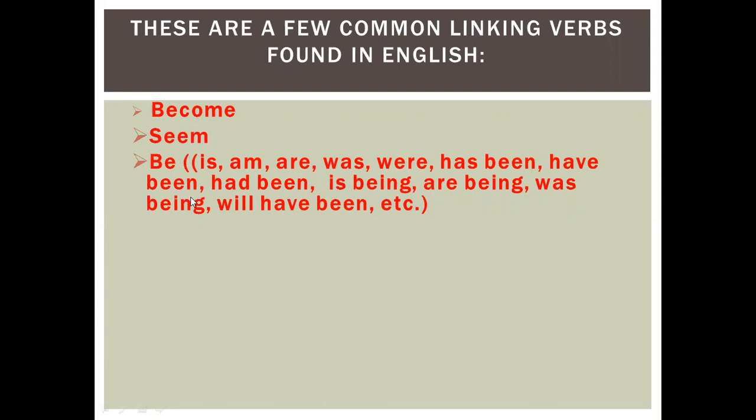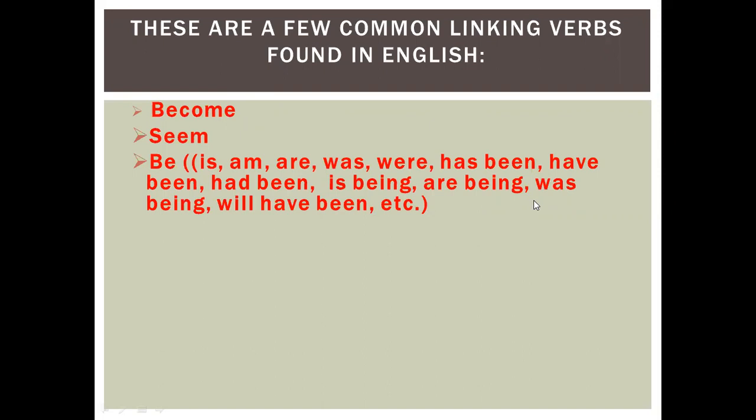These verbs are called true linking verbs, meaning these are always linking verbs. Whenever you see these verbs, become, seem, or is, am, are, was, were, has been, have been, it means the verb is a linking verb. That's all.